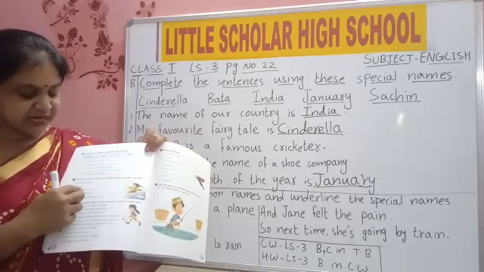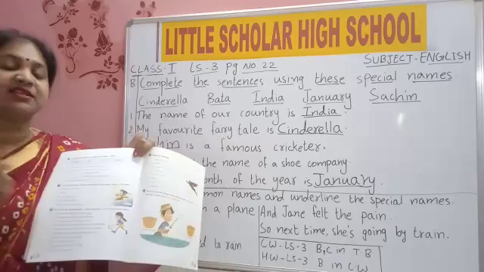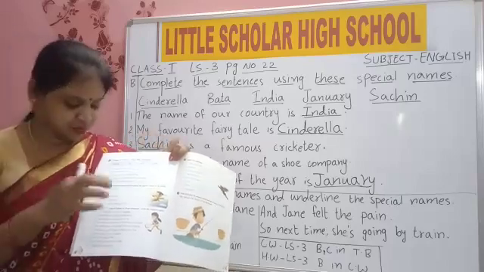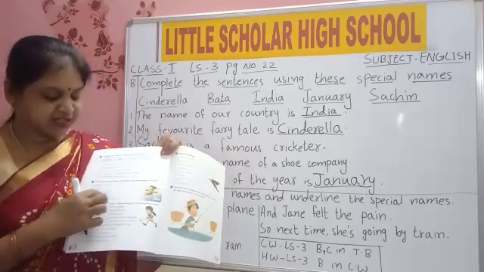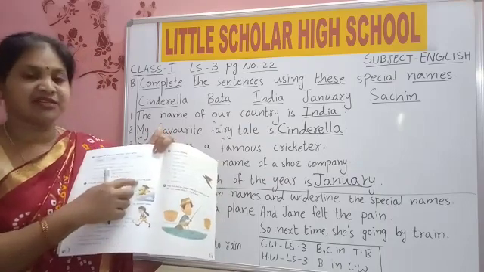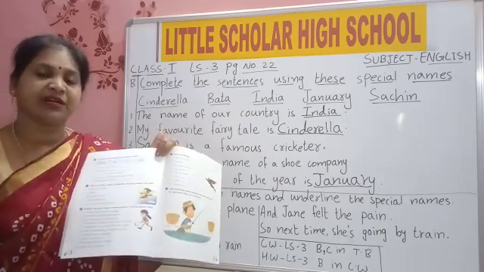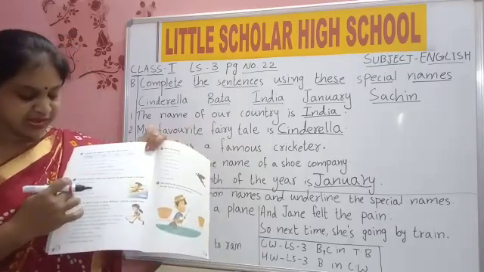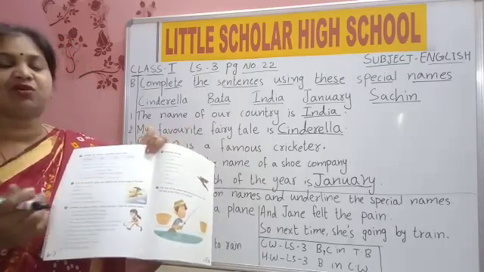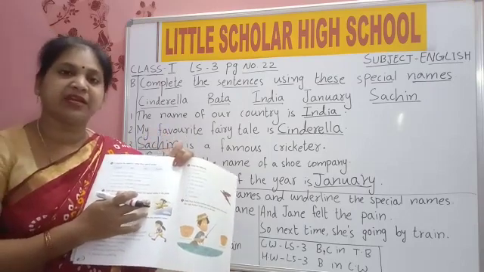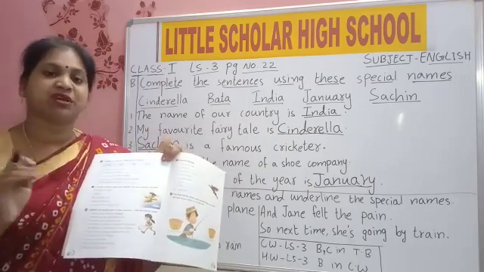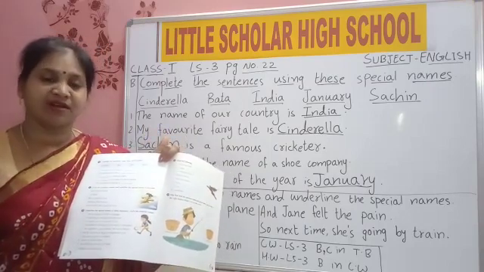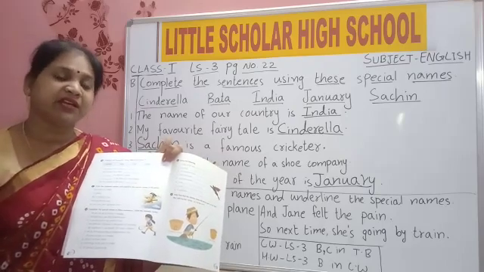But it started to rain. When she is going like this, it started to rain. It started to rain and Jane felt the pain. Jane was not feeling comfortable because it was raining. She was not happy. So next time she is going by train. What did she think? Now I went in a plane, it was raining, it was not at all good. I was not comfortable. So next time I will go in a train.